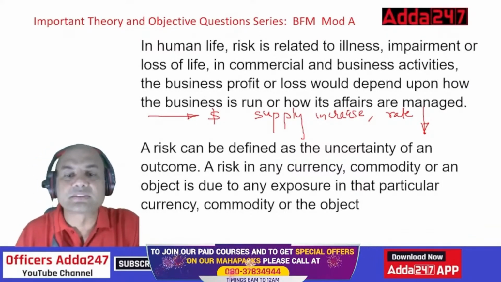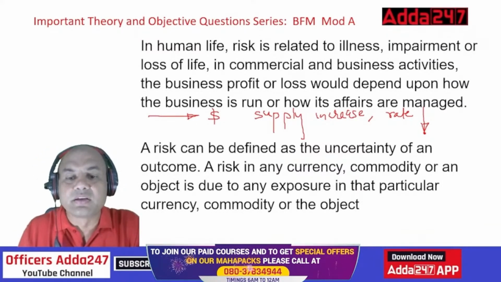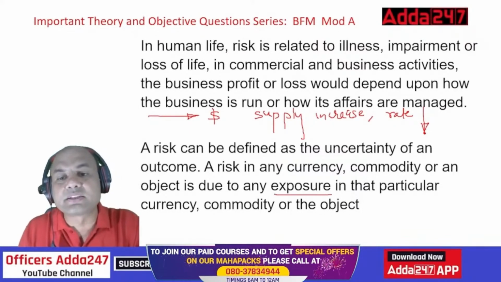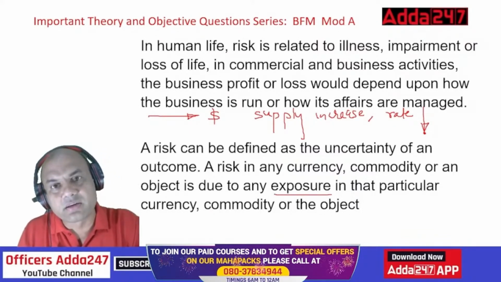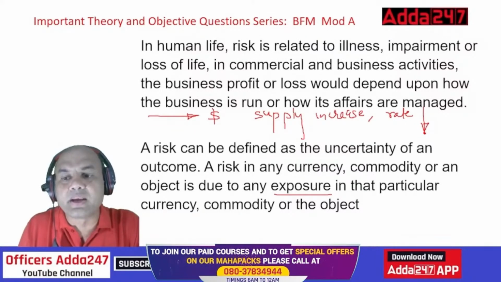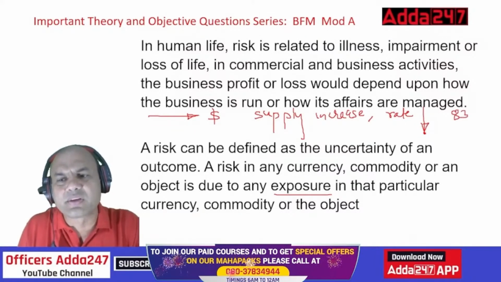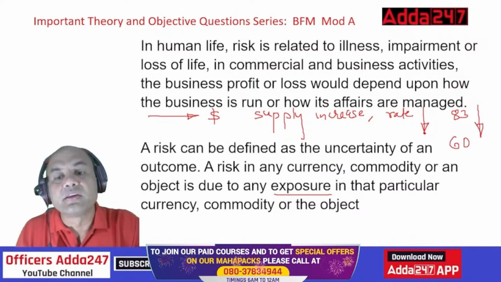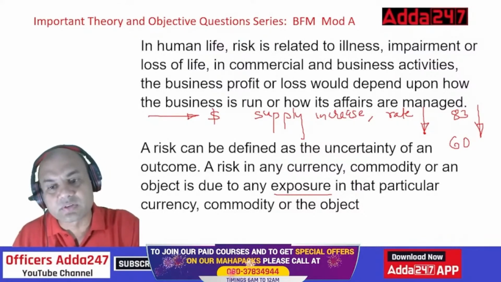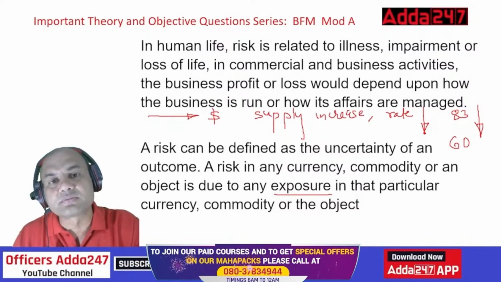So this is known as exposure. Suppose there is a huge increase in the supply of dollars to India, the dollar rate will go from 83, 84 roughly right now, to roughly 60 also. This level we can go to. Okay, so this is known as exposure. Now the exposure can be in currency, or commodity also.